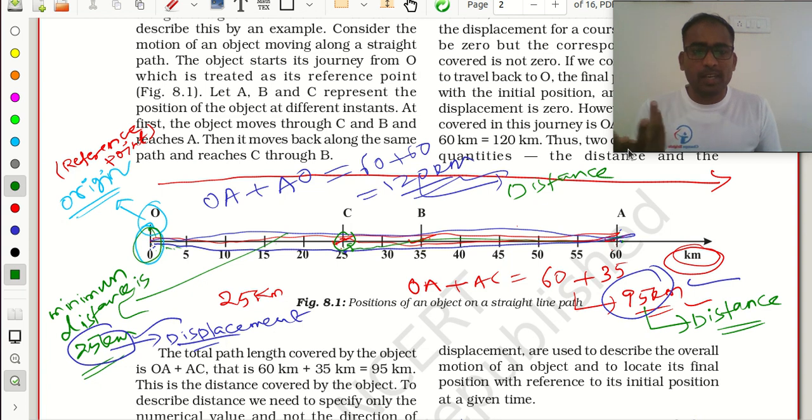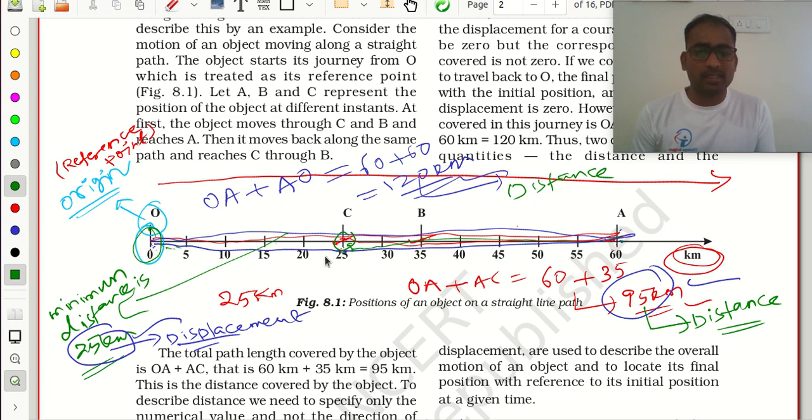See, I started from here and I came back here also. What is the displacement? Zero. There is no minimum distance here. Zero is the shortest distance we can say. Why? Because I came back here itself.